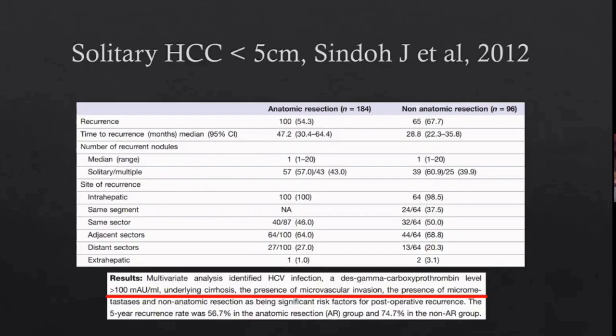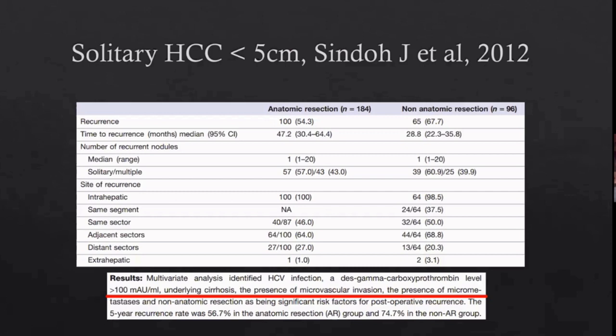So this was a study by Sindhu et al., where they studied solitary resection of a tumor less than 5 centimeters. When they analyzed the resections, they found that the recurrence rate was approximately 50% in anatomical resections and 67% in non-anatomical resections. And definitely those patients who had underlying cirrhosis, microvascular invasion and micrometastasis were tumors with an increased risk of recurrence after resection.